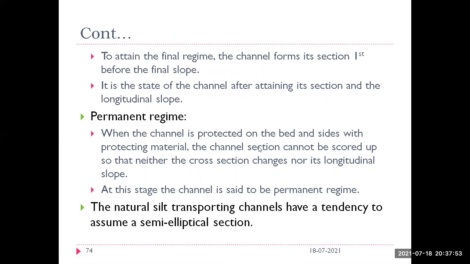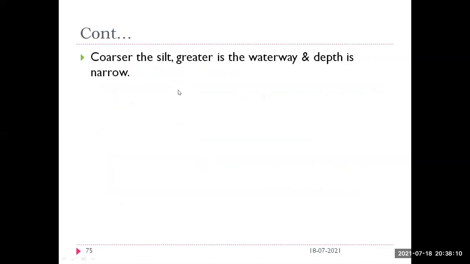And here, Lacey assumed that natural silt-transporting channels have a tendency to assume a semi-elliptical section. So we assume the channel to be of semi-elliptical section. If the silt is coarser, then a greater waterway is required and the depth will be narrow.